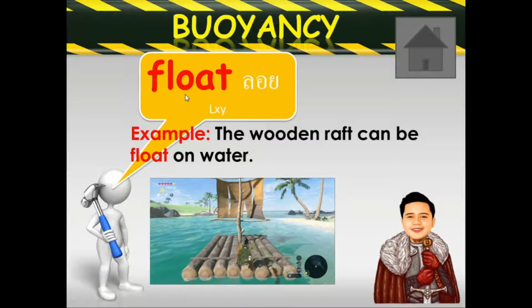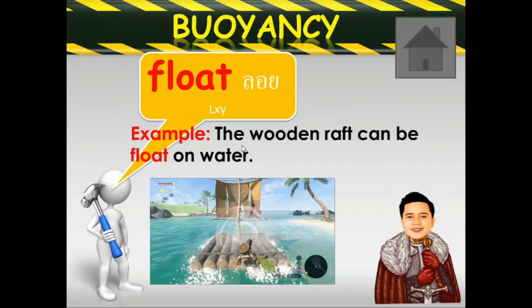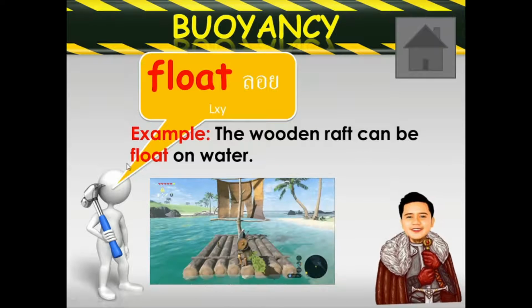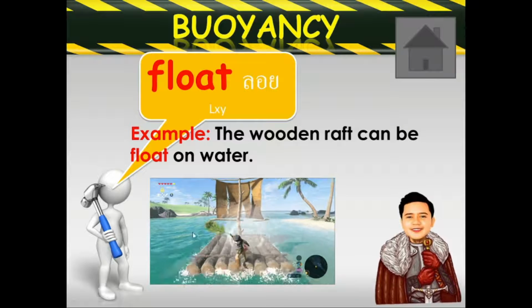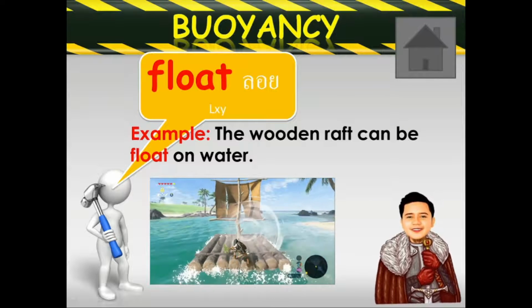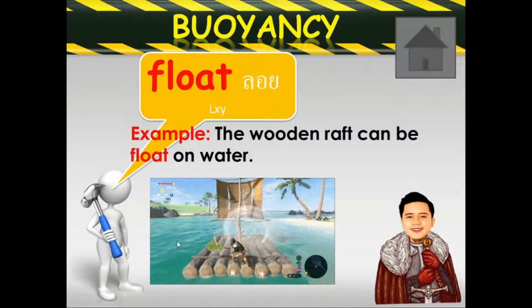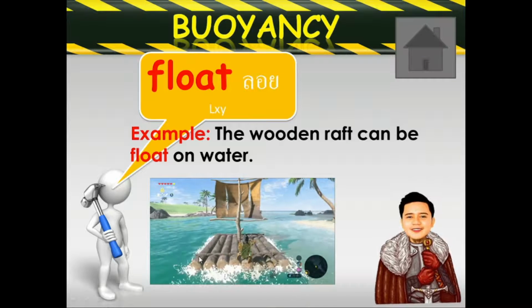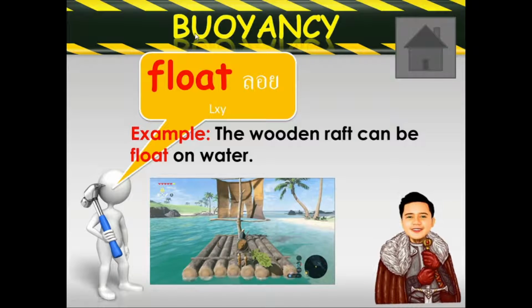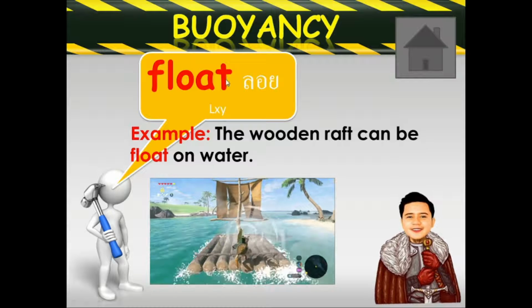F-L-O-A-T. Float. Very good. So the example is the wooden raft can float on water. So this is the wooden raft. It can float on the water. Its ability is to float on water. So buoyancy, remember the word float.